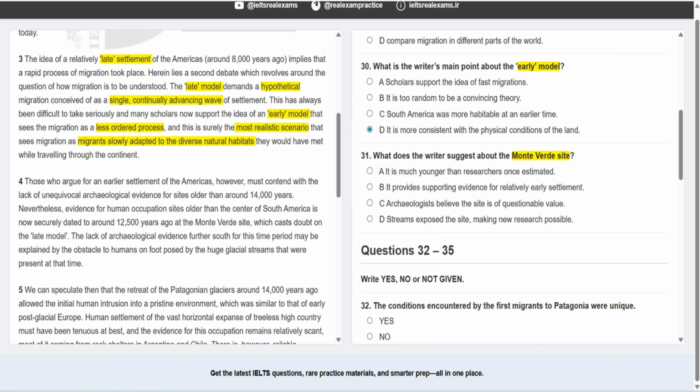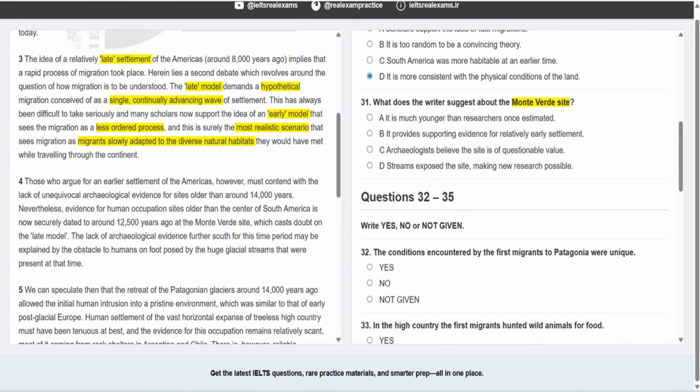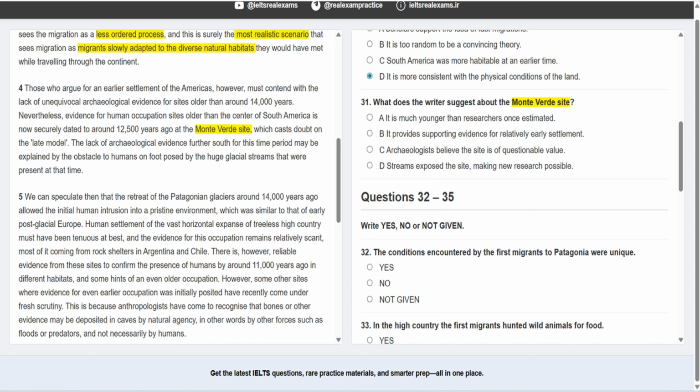The next question talks about a site. We can find the name of the site here. All right, so the answer is here. It says, what does the writer suggest about this site? Okay, we need to read it from here.